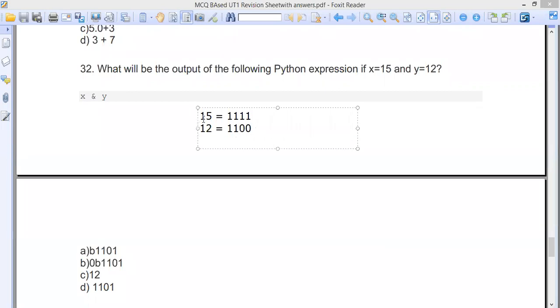1100. When you do the bitwise AND of this, it is true only when both are true. So you can see here, this is 1, this is 1, and these two are zeros. Is there any answer like this? The answer is given in this form, so the answer is C. A little twist is there, but the answer is this one. So I think this is also clear. We move to another one.